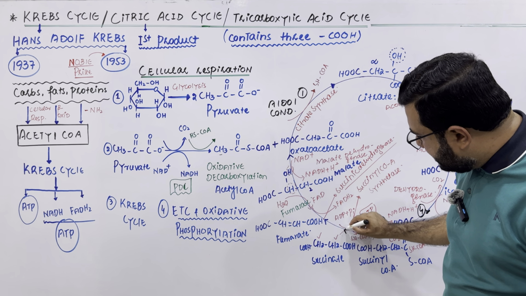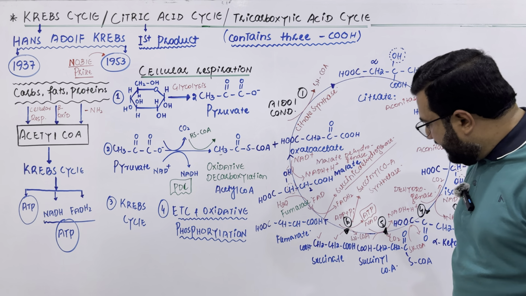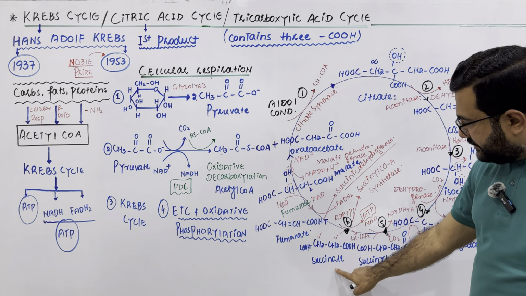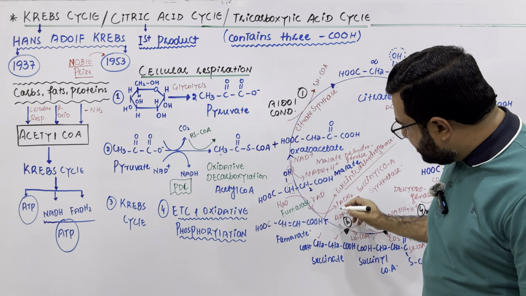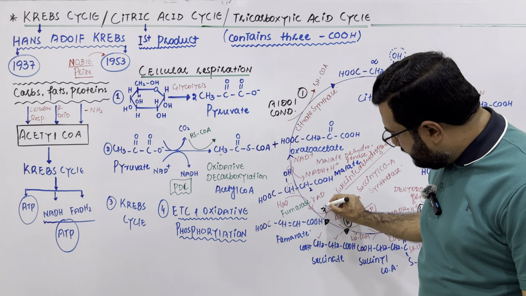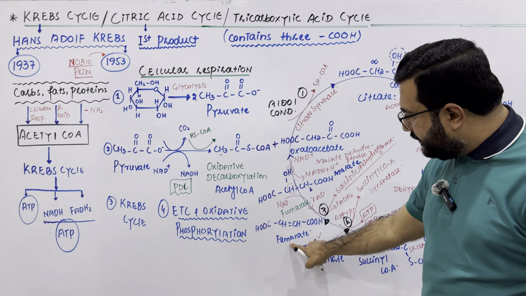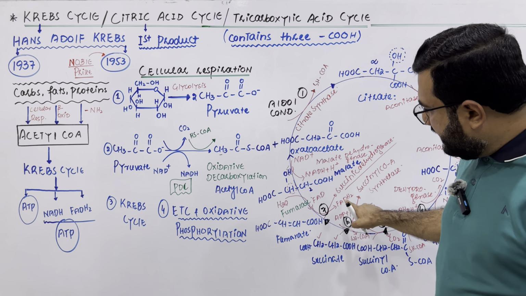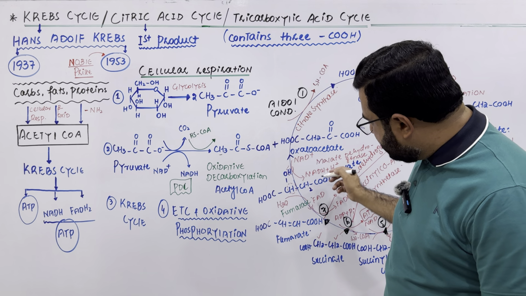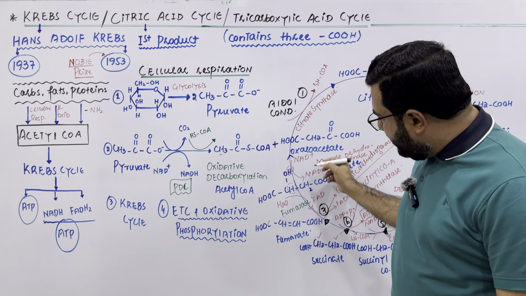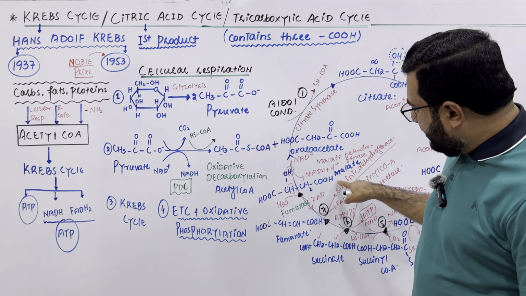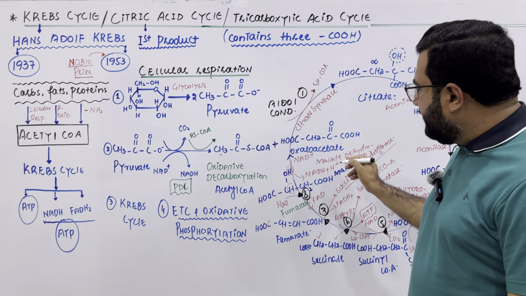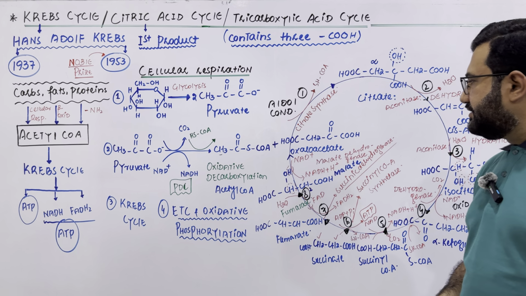And then in the sixth step, this succinyl coenzyme A is changed to the succinate, and in this step the coenzyme A is removed. Then in the seventh step, this succinate is changed to fumarate by dehydrogenation. And then in the eighth step, fumarate is changed to malate. And finally the malate is again changed to the oxaloacetate.